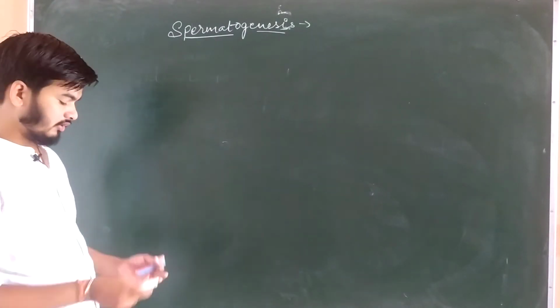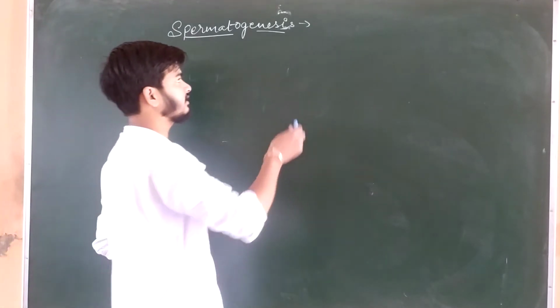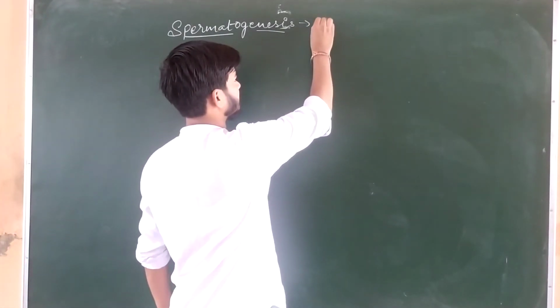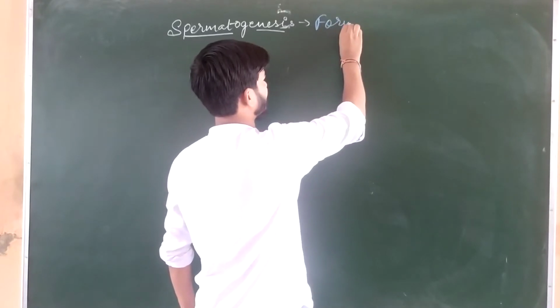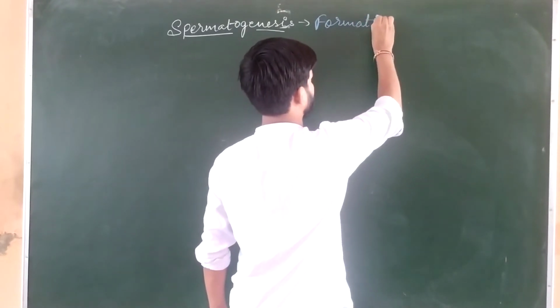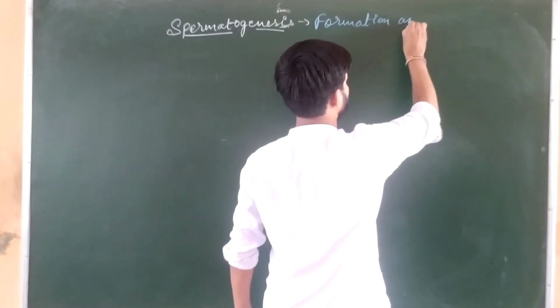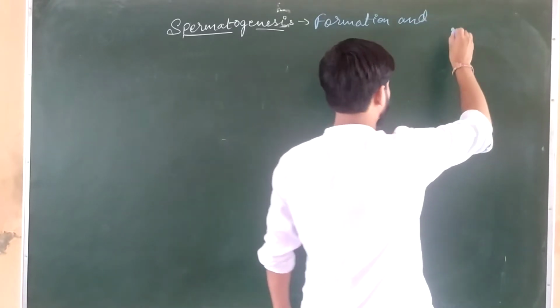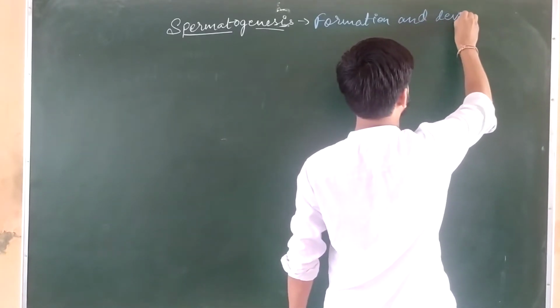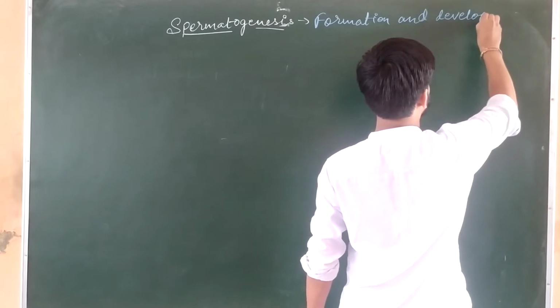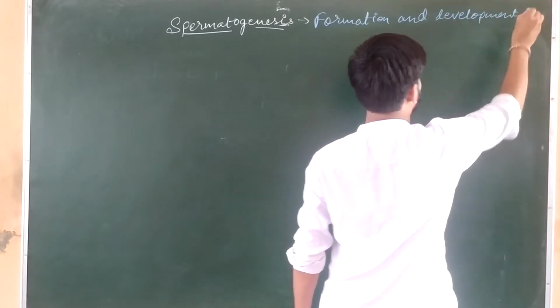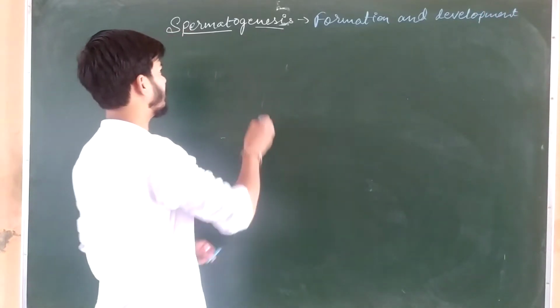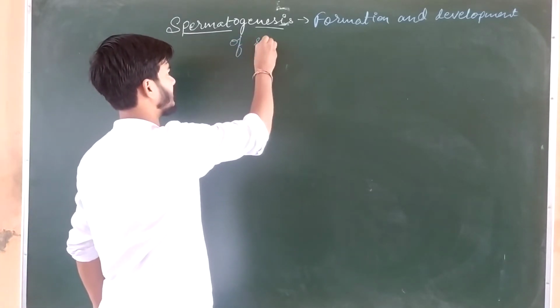So what is spermatogenesis? In very simple words, spermatogenesis means formation and development of sperms.